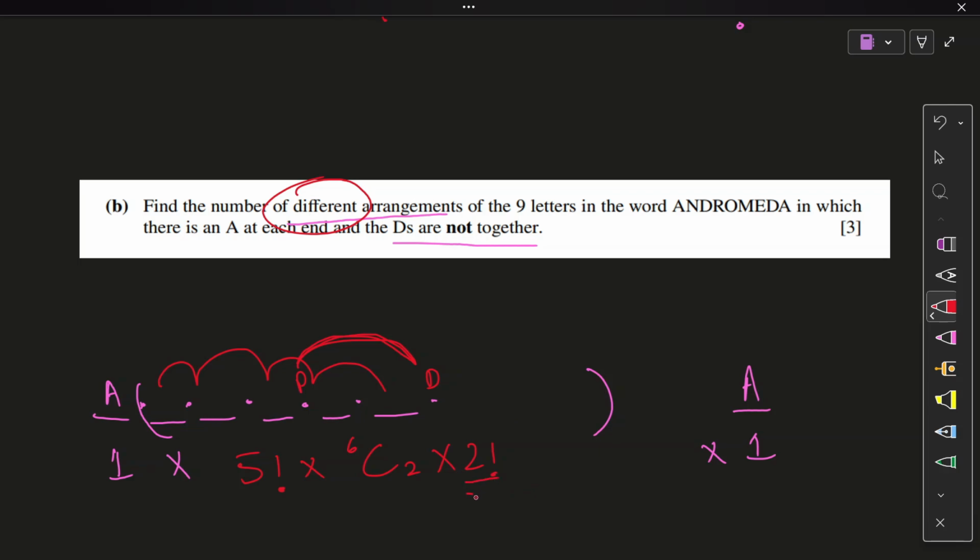So that's going to be divided by 2 factorial as well. Does anything repeat in this 5 factorial? Let's make sure here as well. When we are doing this 5 factorial, we have placed the A's and we have placed the D's. N, R, O, M, E are all different, nothing to divide here. So that's your answer. See, it's a game of thought process and learning to employ these techniques. 5 factorial into 6C2, 1800 is a good answer. 1800 ways. So I know I'm on the right track.